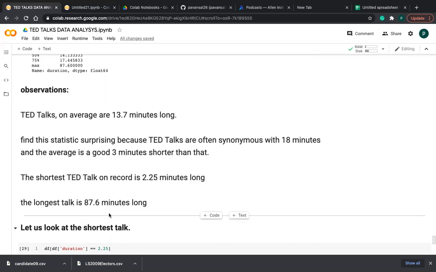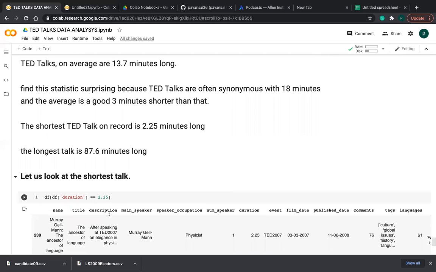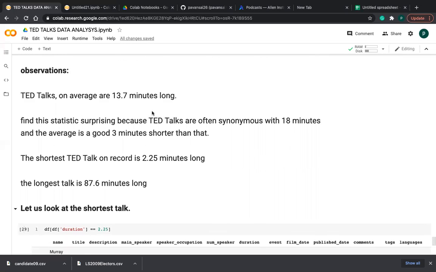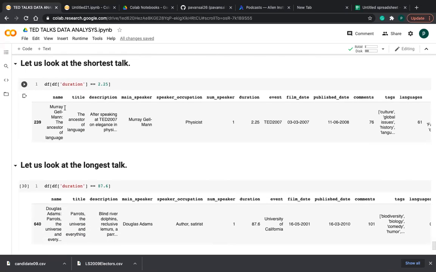So I am finding which talk is the shortest and which talk is the longest. Let us look at the shortest talk, friends. To know which talk is shortest, this is the command: df of duration feature equal to 2.25, because I already know the minimum minutes of the talk. See, this talk is the minimum time. Title: The Ancestor of the Language. Speaker is Murray. He is a physicist. Duration is 2.25 minutes, friends.